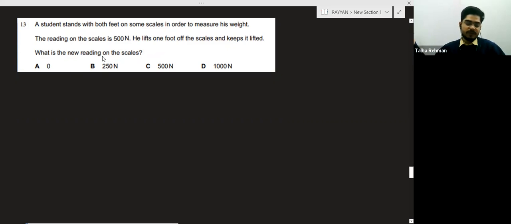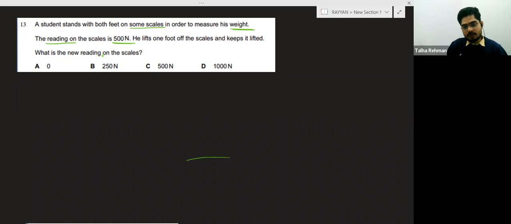What is the new reading on the scale? Basically, there is some scale, the reading of the scale is 500 Newton, and that scale is used to measure the weight.